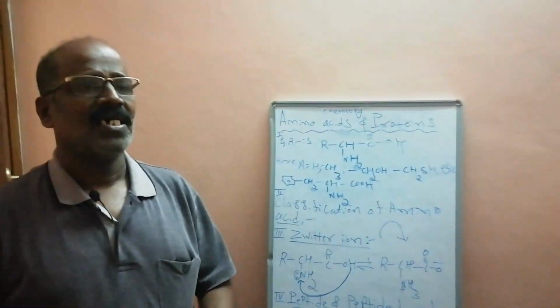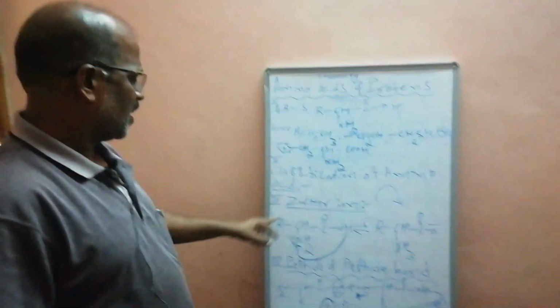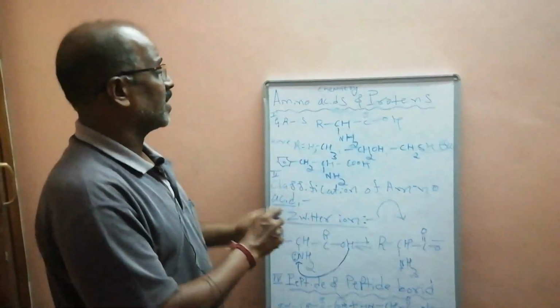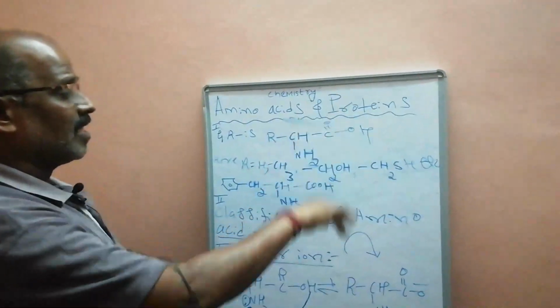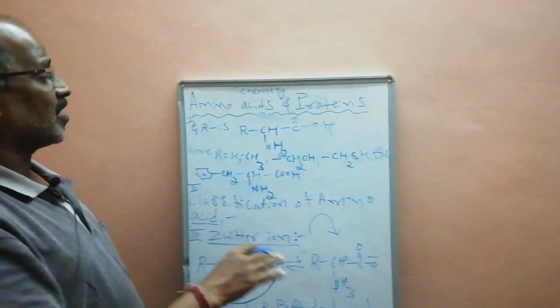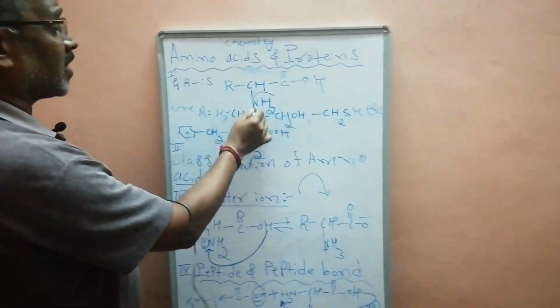The next thing we have to discuss is protein. First, these are the characteristic properties of amino acids. Then I will tell you, based on the reactivity of amino acids, how peptide bonds are prepared and how a dipeptide is prepared according to the Bergmann synthesis. I will tell you in the next class. But what is the reactivity of amino acids?